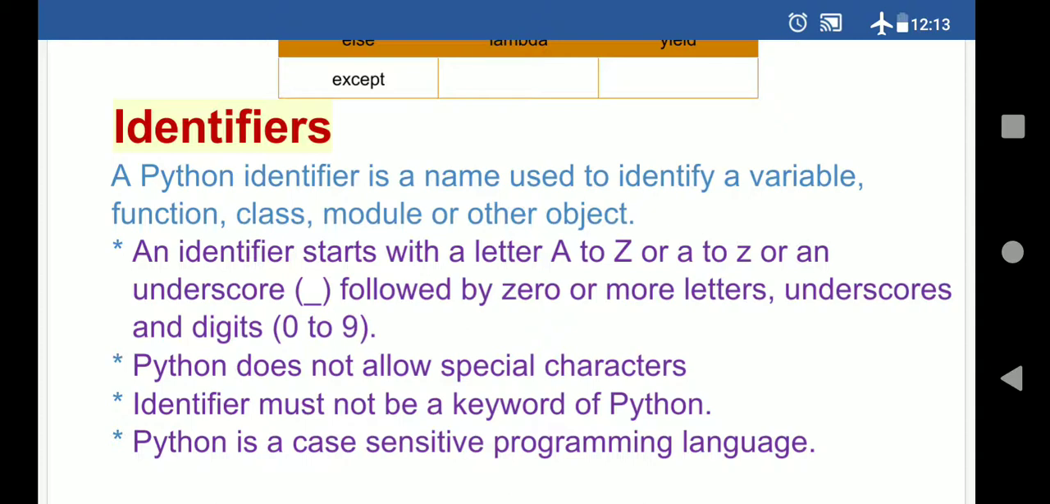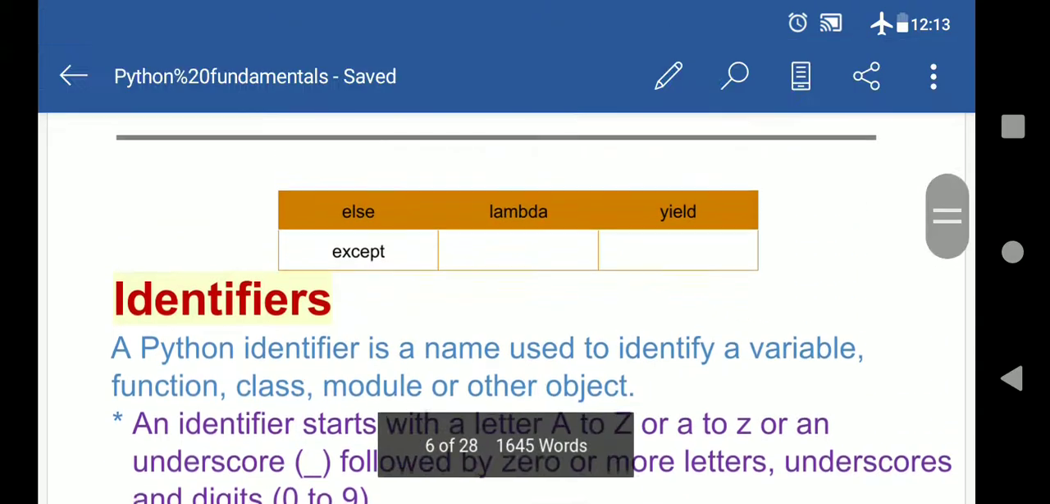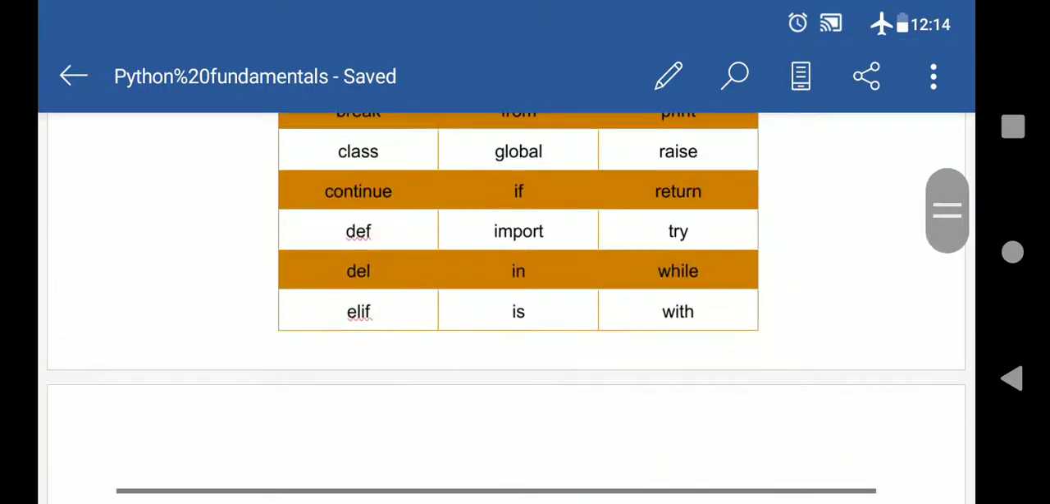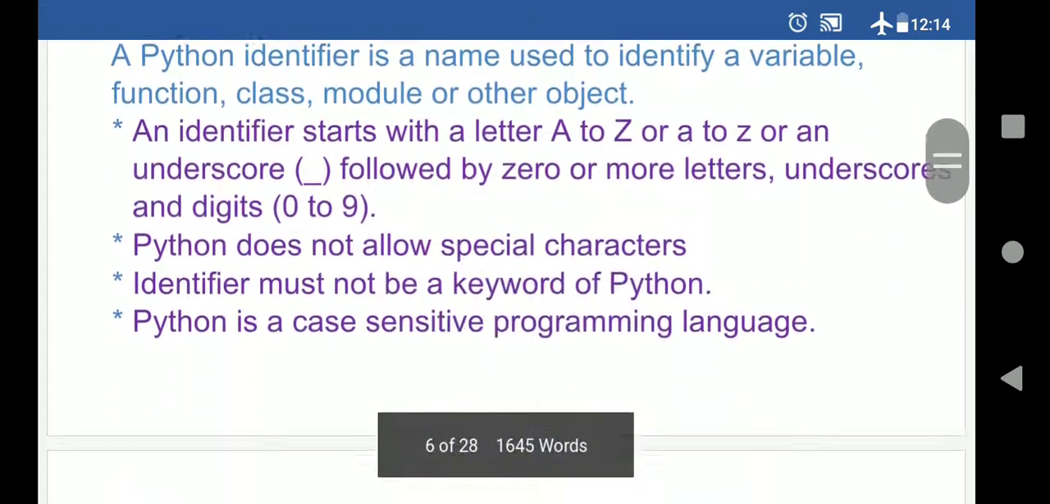Now second जो आपका rule है, that is what, it does not allow the special characters. We cannot use dollar, at the rate, question mark when we are writing a variable name. Third is the main rule: identifier must not be a keyword. I have told you right now, this was the keyword list. A keyword cannot be a variable name.